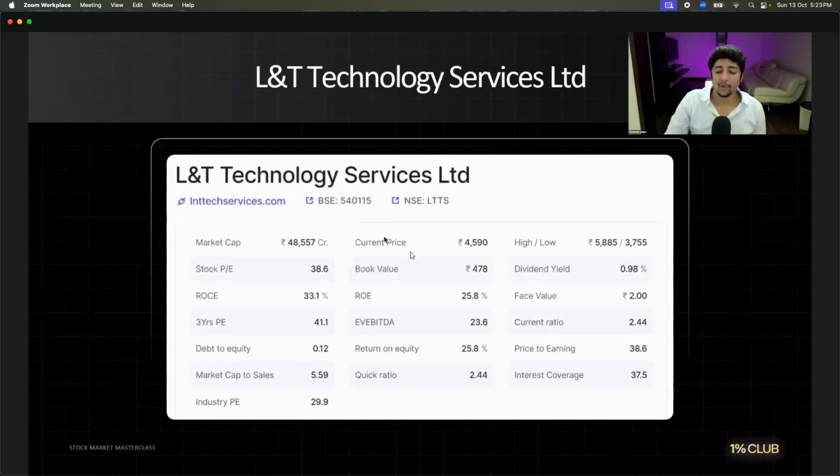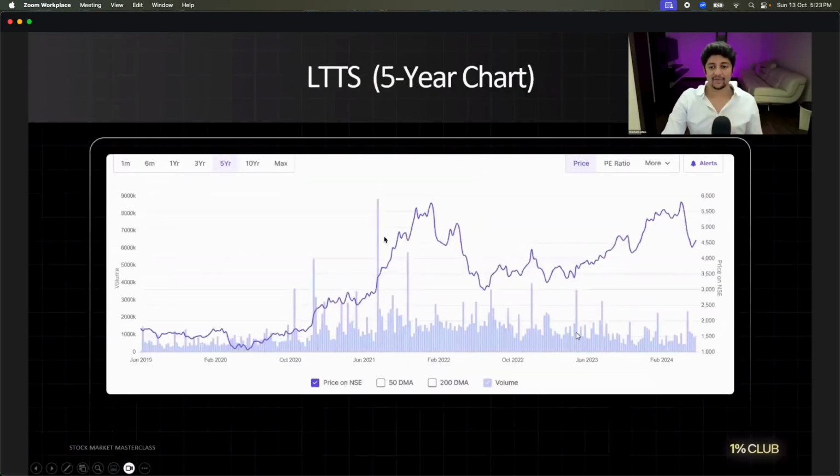Okay? Option number 3. We'll go faster now, you're a little smarter. Can we go a little faster? What is the PE ratio? Overvalued or undervalued? Overvalued. What is the debt to equity ratio? Not there. Okay, no problem. But the industry PE is overvalued. Look at the last 5 years stock price.